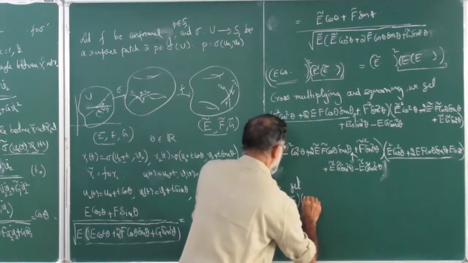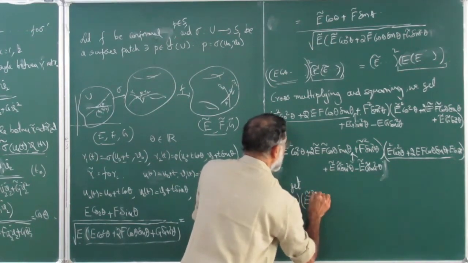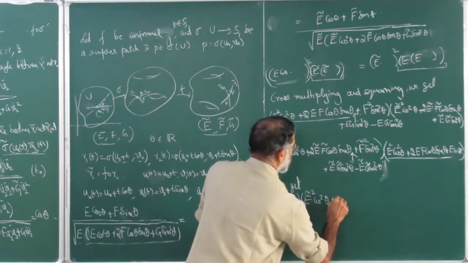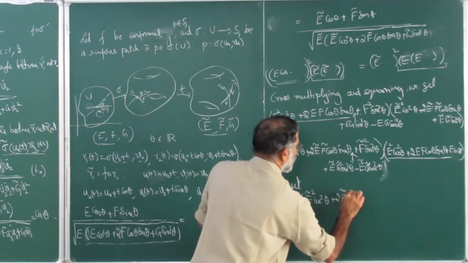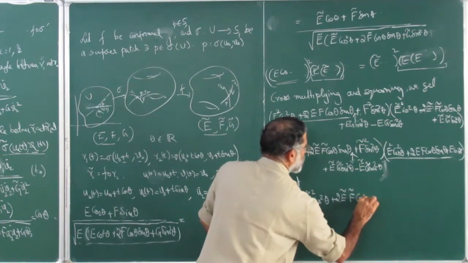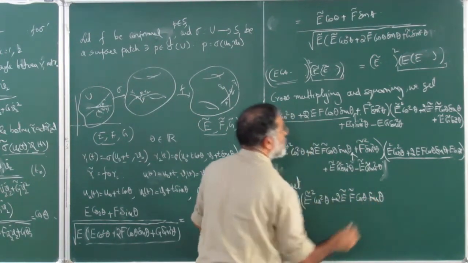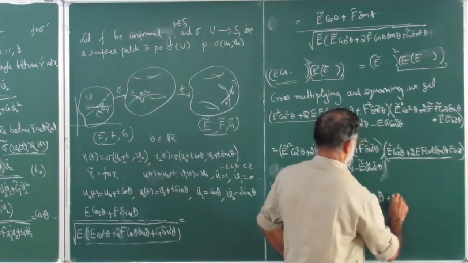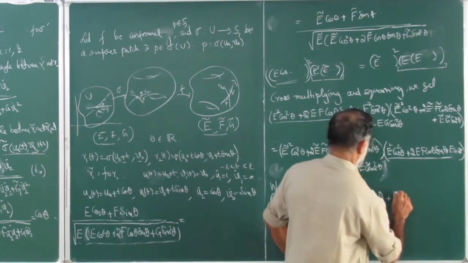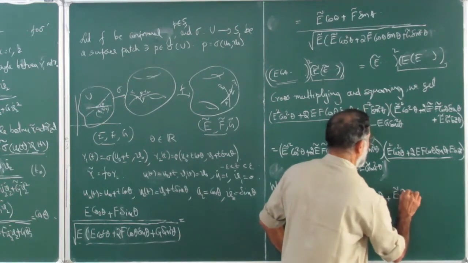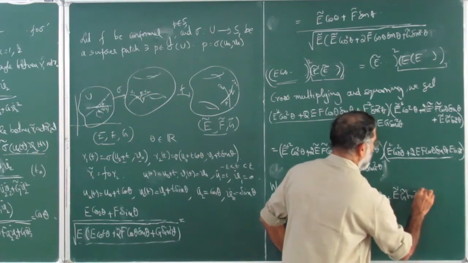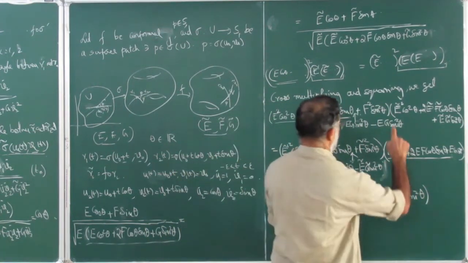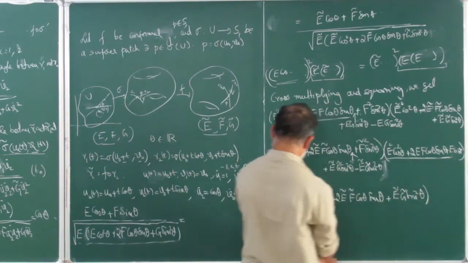So that is E tilde square cos square theta plus 2 E tilde F tilde cos theta sin theta plus E tilde G tilde sin square theta. Of course, I forgot, there is a common factor sin square theta I didn't write.